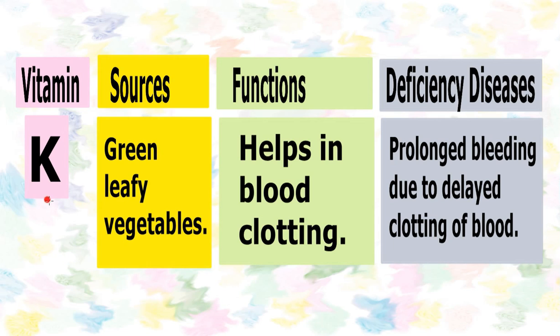Next is vitamin K. Vitamin K is obtained from various green leafy vegetables. It is required for the process of blood clotting. In case of some injury, bleeding starts from the site of injury, and blood clotting is the process to stop bleeding. Whenever our body is deficient in vitamin K, the process of blood clotting will be hindered, and it may lead to prolonged bleeding due to delayed clotting of blood.